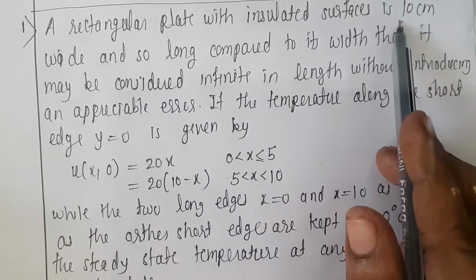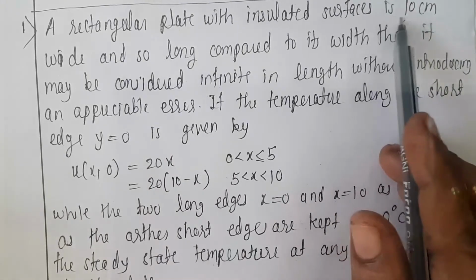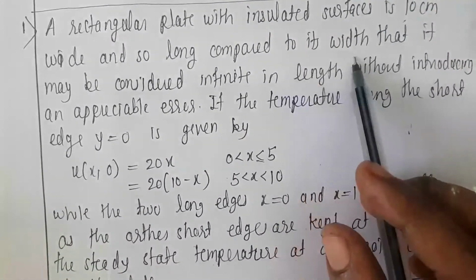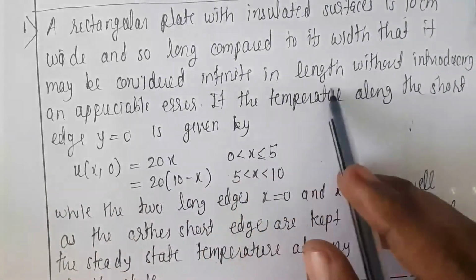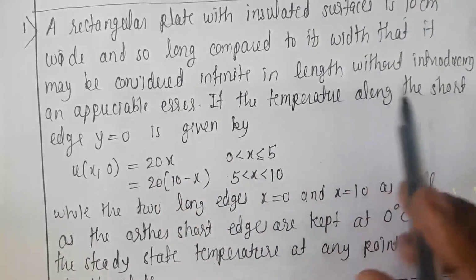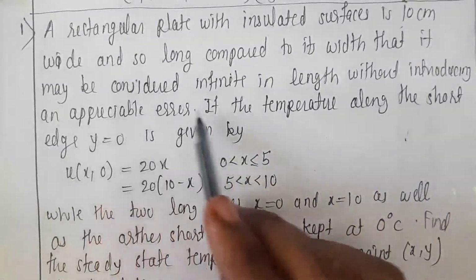So length goes to infinity means the x range is given from 0 to 10 and the y range is given from 0 to infinity. This is given to us. It may be considered infinite in length, so 0 to infinity, without introducing an appreciable error.